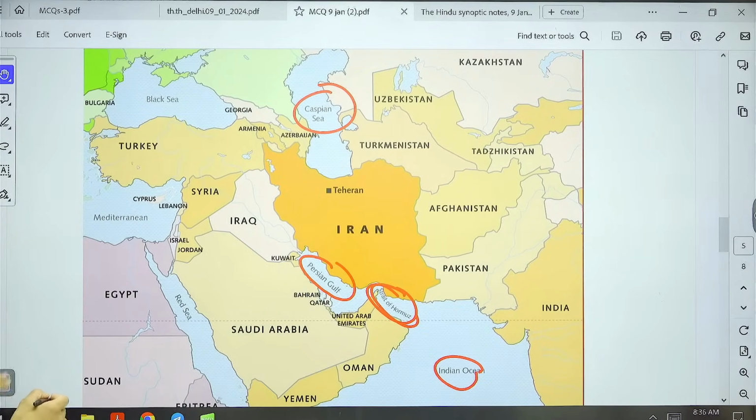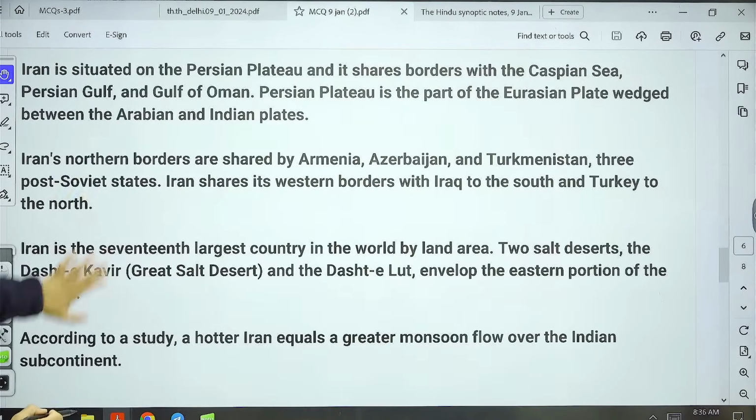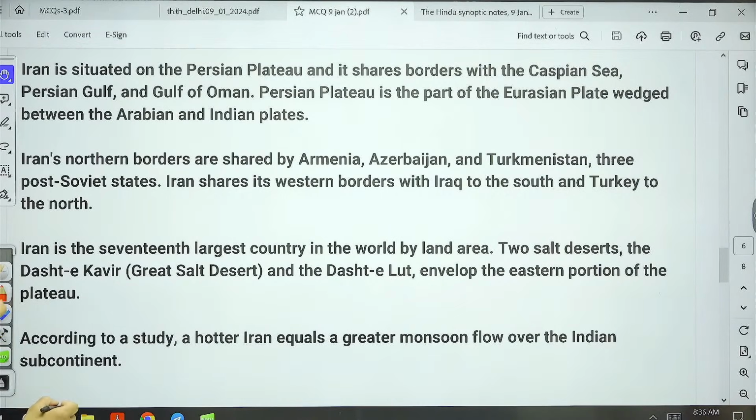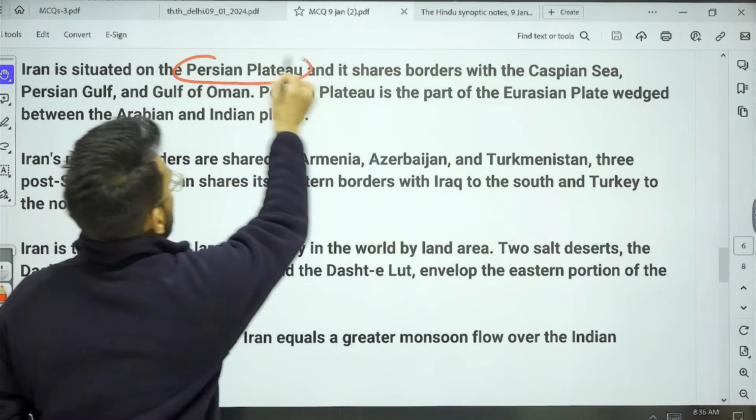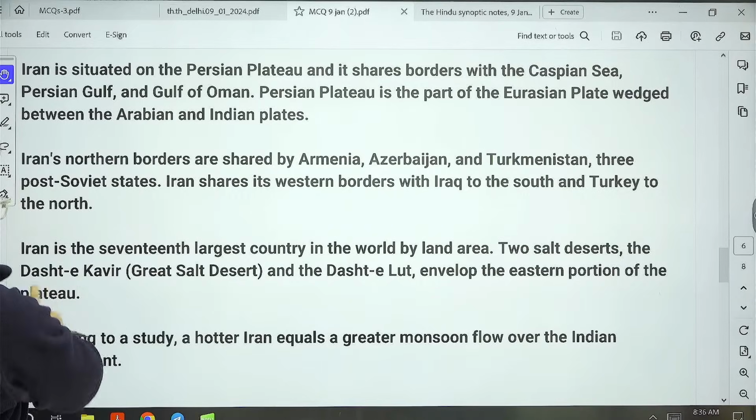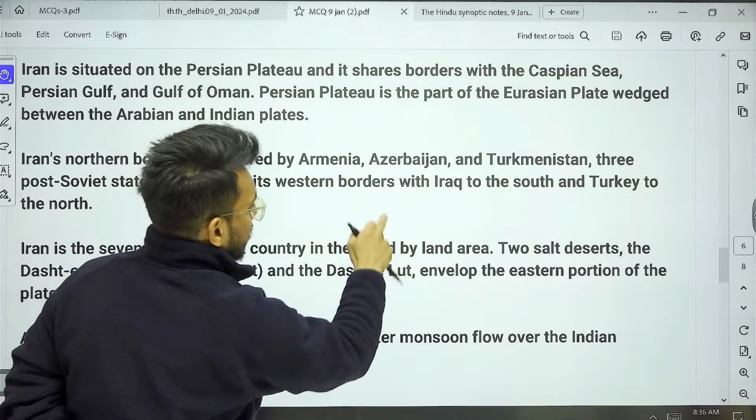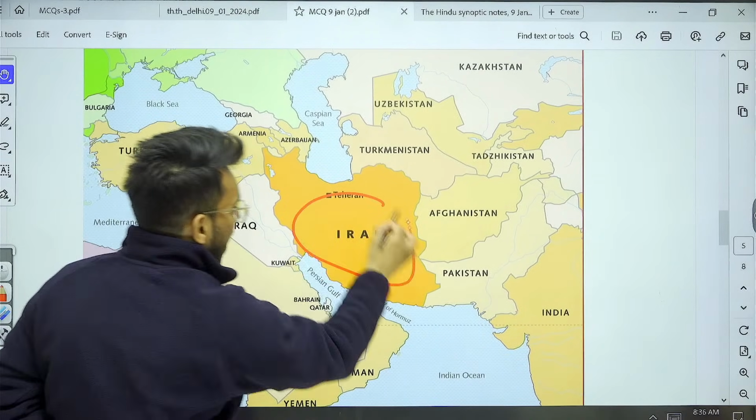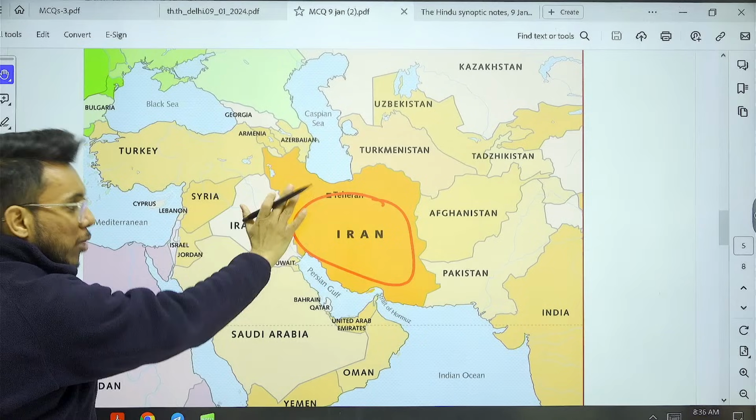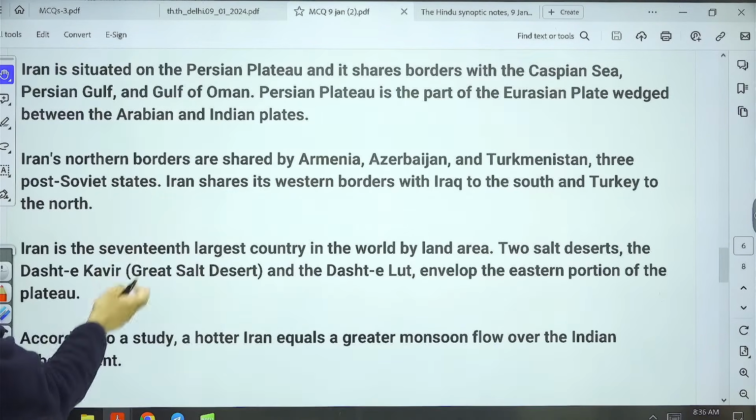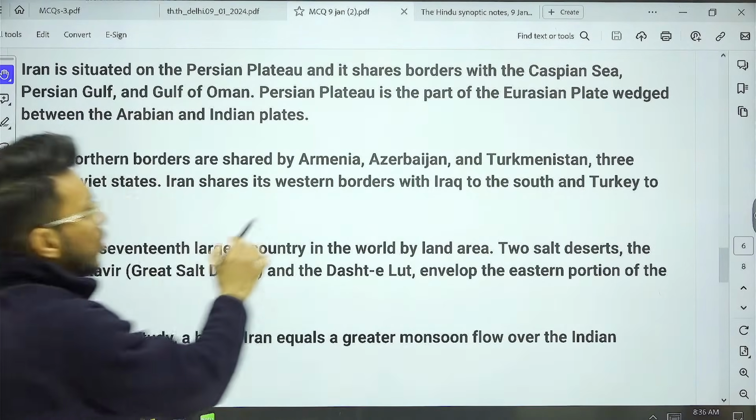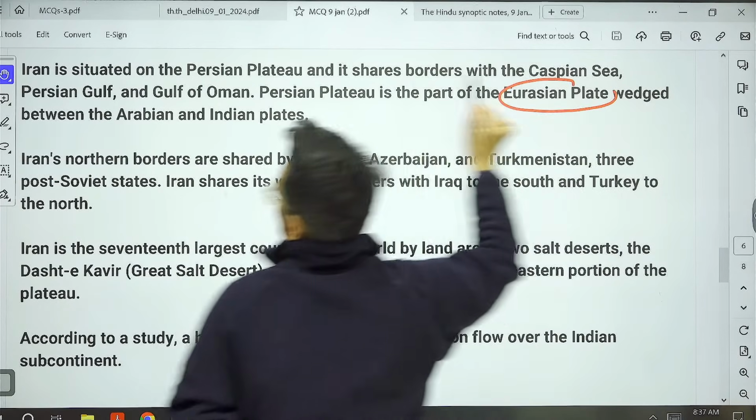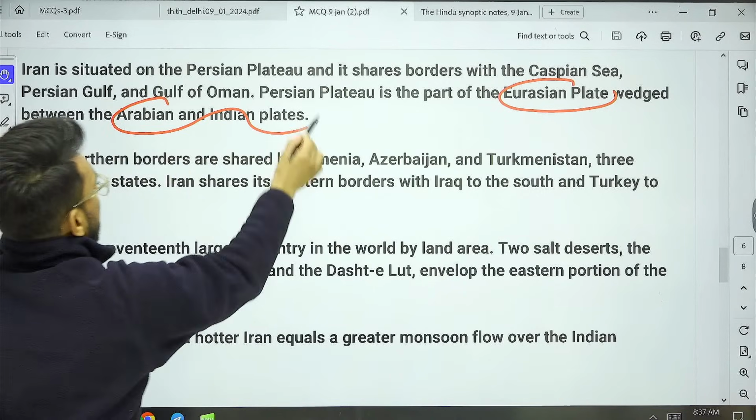Now there are some other important points with respect to Iran that we need to know. Understand this particular thing, that Iran is situated on the Persian Plateau. Now often it is also called the Iranian Plateau. And when we talk about this Persian Plateau, it is part of the Eurasian plate, which is wedged between the Arabian and Indian plates.